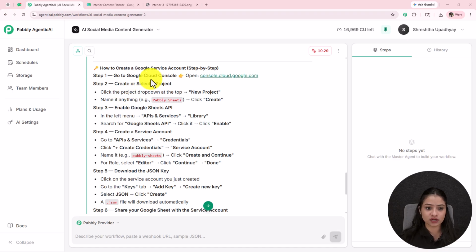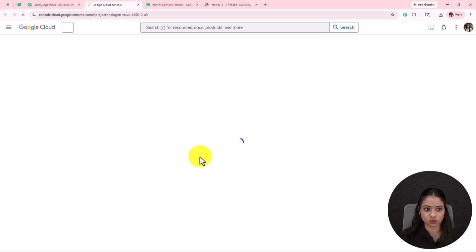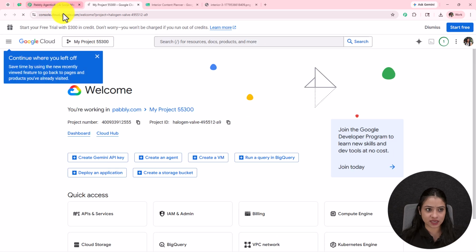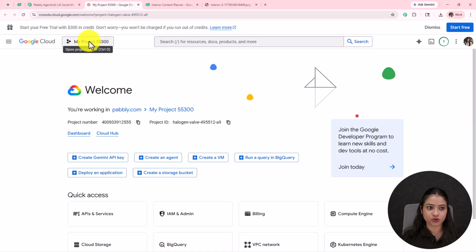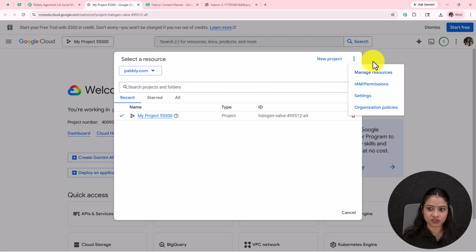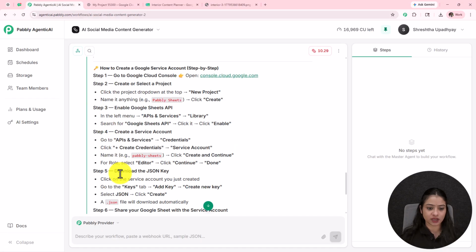Go to Google Cloud Console. With this link we can go to Google Cloud Console, and as I'm already logged in, now it is saying the next step is to go to our project. We can also create a new project, but I already have one, so I'm going to use the same project, and we are already on our project. I'm going to go back, and we have to go to APIs and services next in order to enable the Google Sheets API.